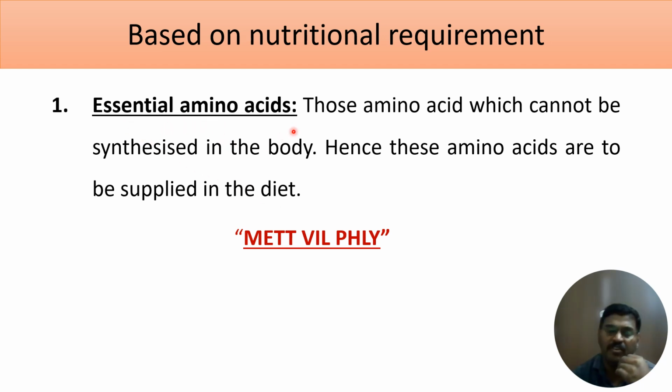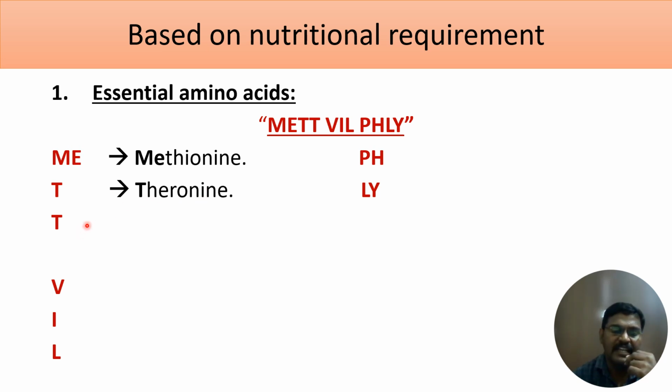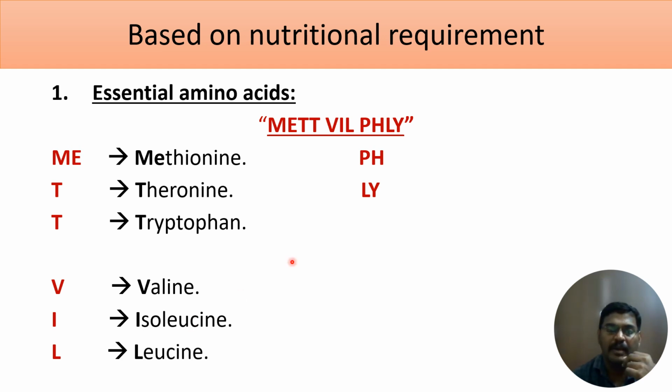Okay, so the mnemonic to remember which are the essential amino acids is "mat will fly." Only thing is, instead of writing mat, you have to write METT VIL PHLY. So let's see which amino acids come under essential amino acids. The first amino acid is methionine. Me stands for methionine, T stands for threonine, and the second T stands for tryptophan. Methionine, threonine, tryptophan. V stands for valine, isoleucine, leucine. PH stands for phenylalanine, LY stands for lysine.